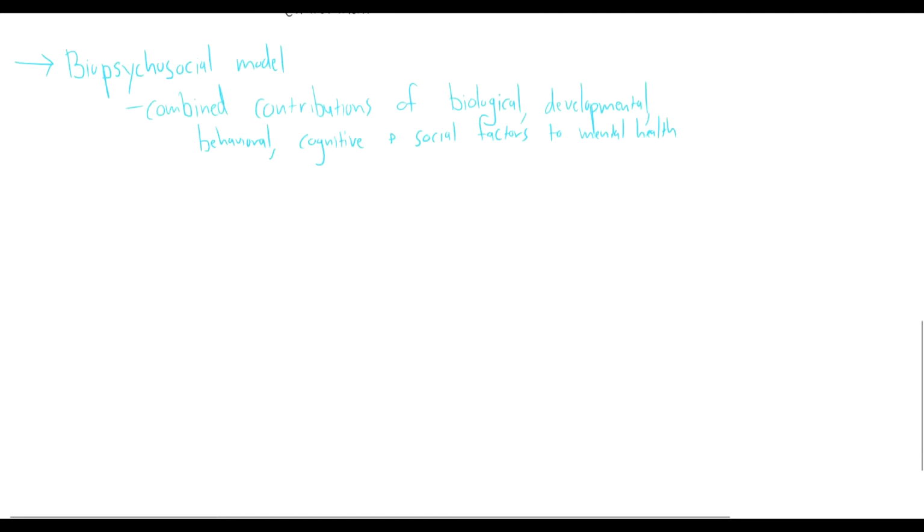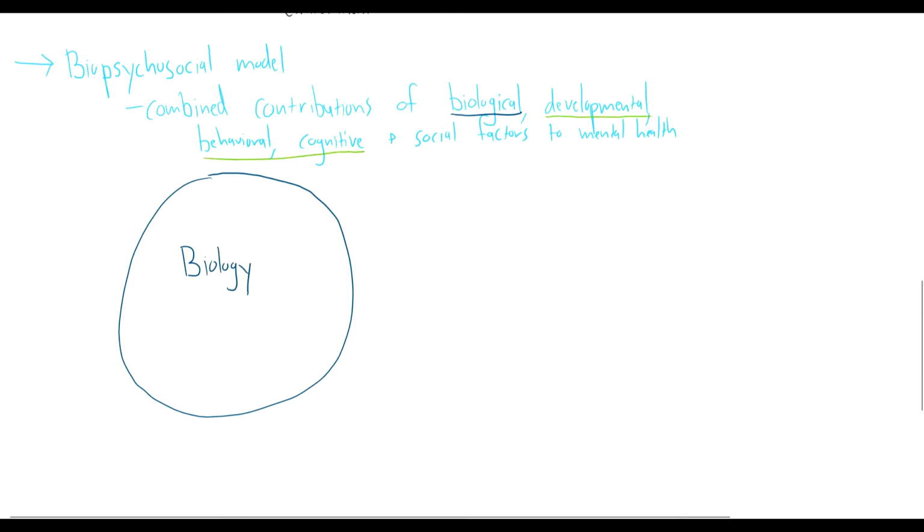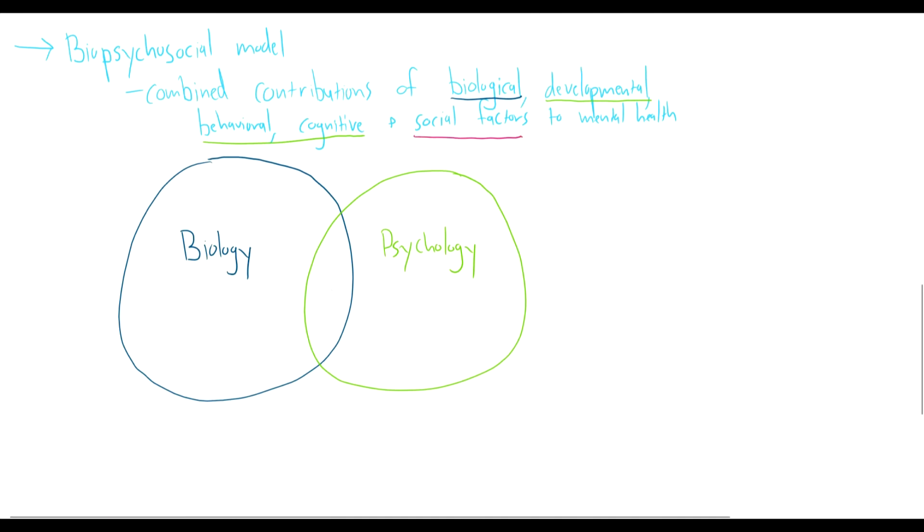So we can draw a circle that would contain our biological factors. We can draw a circle that contains our psychological factors, which is going to capture our developmental, behavioral, and cognitive ones. And then we have a social context circle that's going to capture our social factors related to mental health. All three of these areas unite to determine one's mental health.